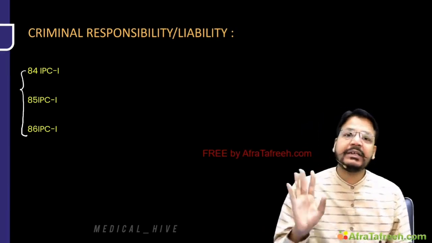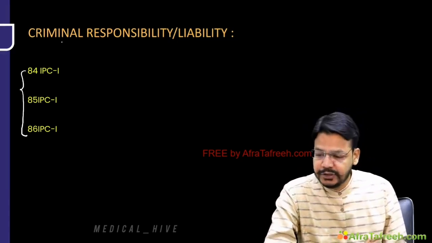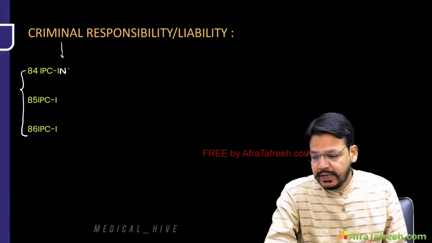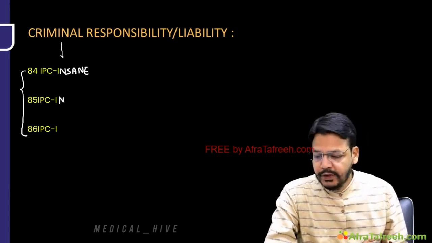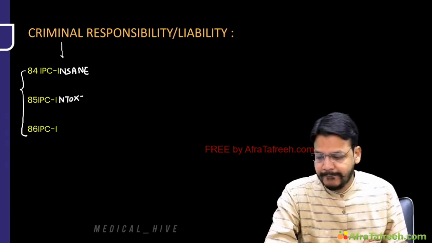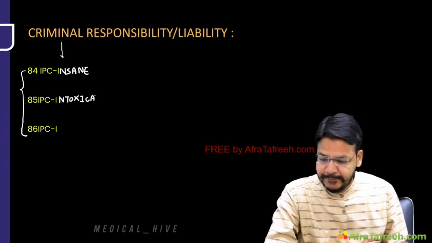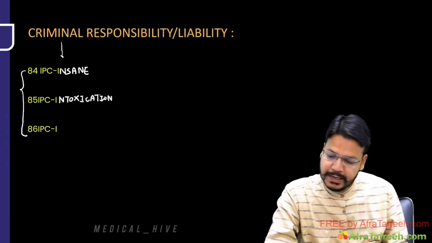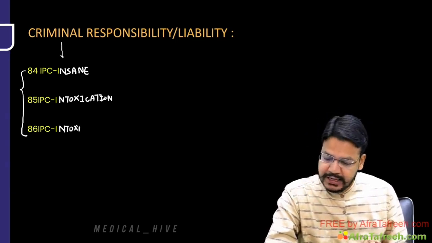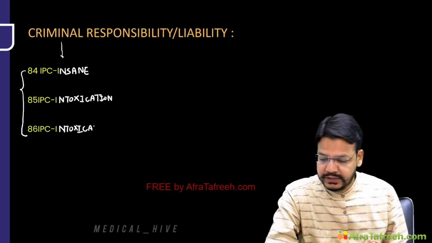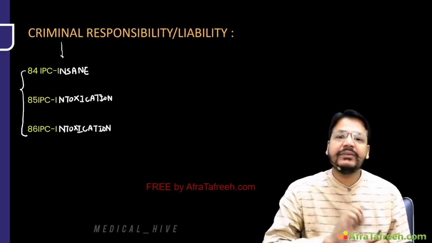The trick is that everything starts with I. Criminal responsibility: I for insane, I for intoxication, and again the last one is also I for intoxication. So that's a very simple trick.